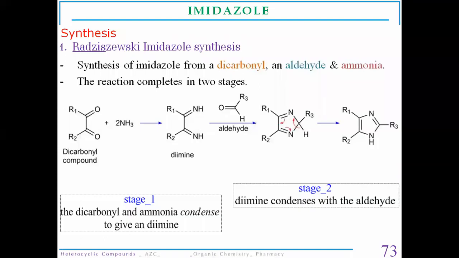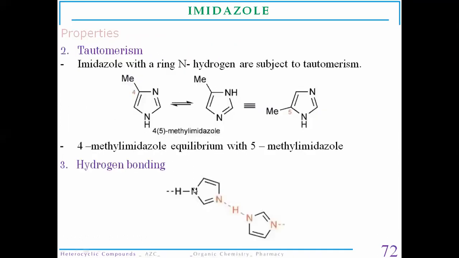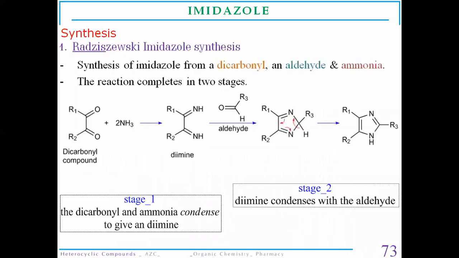Now we are moving towards the synthesis of imidazole molecule. When this imidazole molecule is fused with a benzene molecule, it is known as benzimidazole, and this benzimidazole has many applications in the synthesis of several pharmaceutical compounds, several pharmaceutical agents. So benzimidazole has its own application in the synthesis of many drug molecules. Now we are moving towards the synthesis of imidazole molecule.